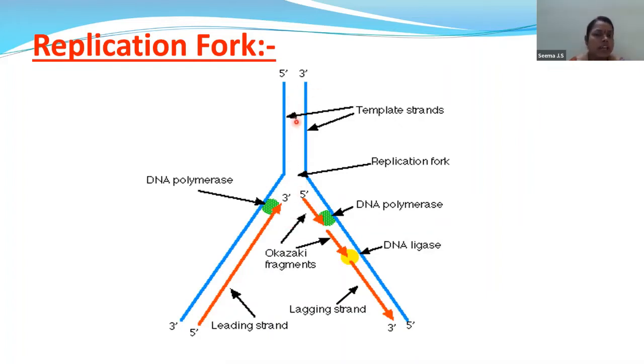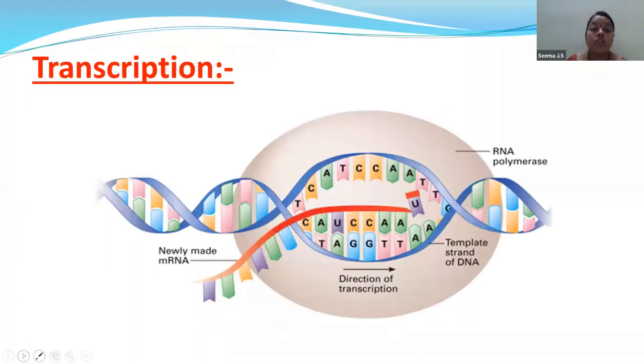And when this replication fork formation is getting stopped, what will happen? The RNA primer will be removed, and as a result, the gap formed will be filled by the DNA polymerase. DNA ligase helps in joining. DNA polymerase will create the gap, whereas DNA ligase will join it, because DNA ligase is called the joining enzyme, or it will fill the gap. That is ligase. Okay.